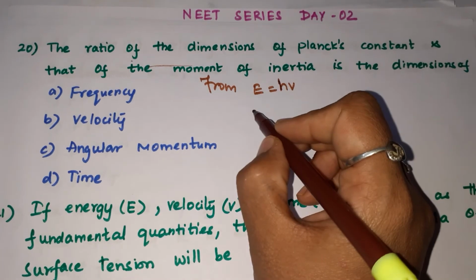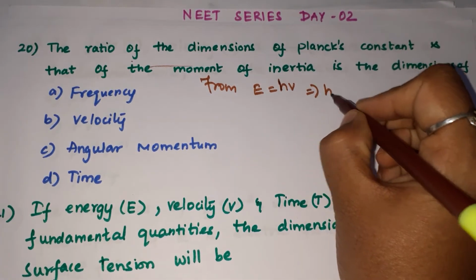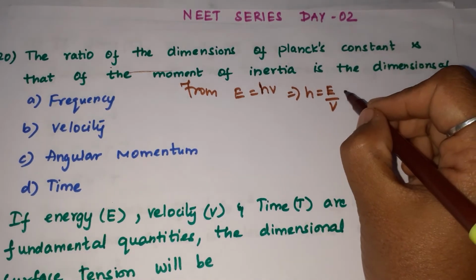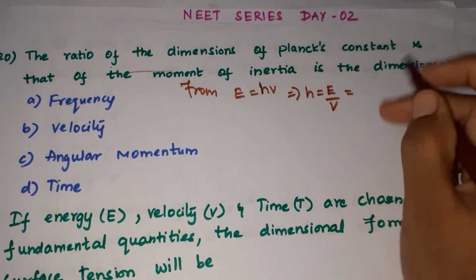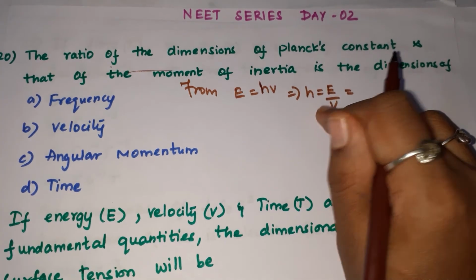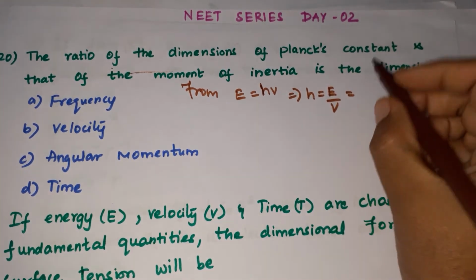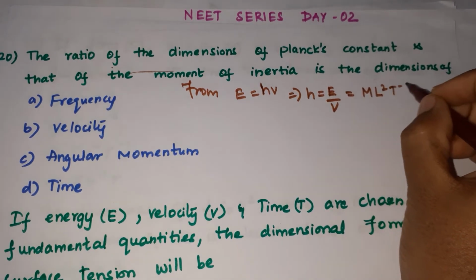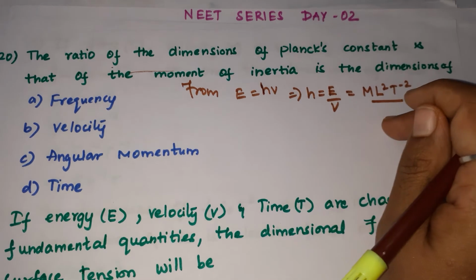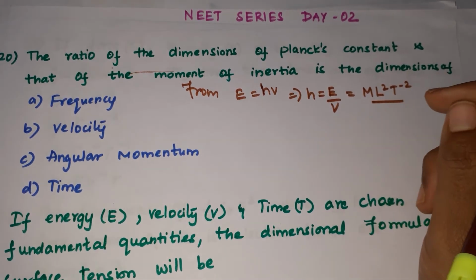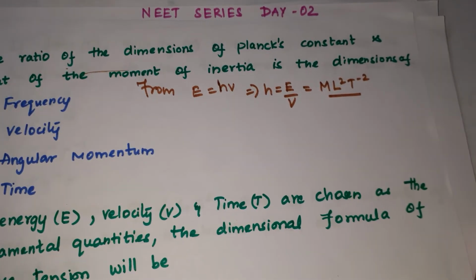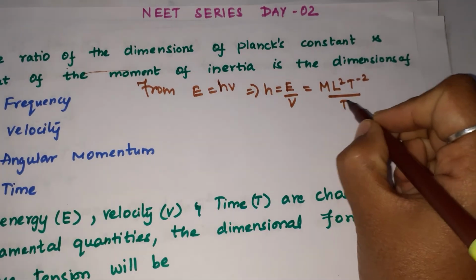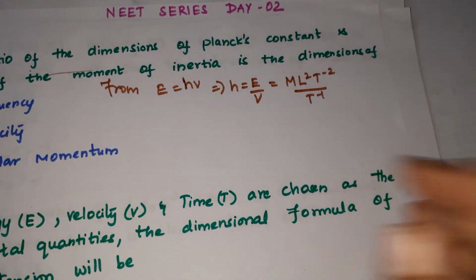So h is E by v. Energy can be taken as work, force into distance. Force is mass into acceleration. So the dimensions are M L² T⁻² divided by the frequency, which is 1 by time period, T inverse.